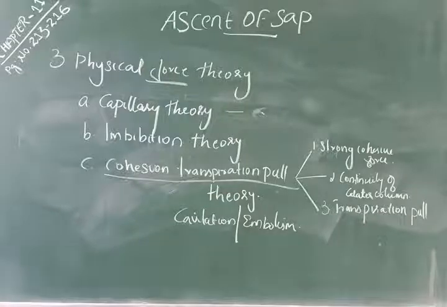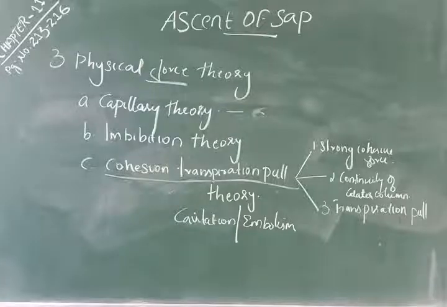First one, strong cohesive force. Between two water molecules there is a strong force of attraction that is called cohesion, and the attraction between the water molecules and the wall of the xylem vessels is called adhesion. This cohesive and adhesive force makes a continuous, unbroken water column in the plant. This continuity of the water column may break due to the presence of gas bubbles. Such a process is called cavitation or embolism.